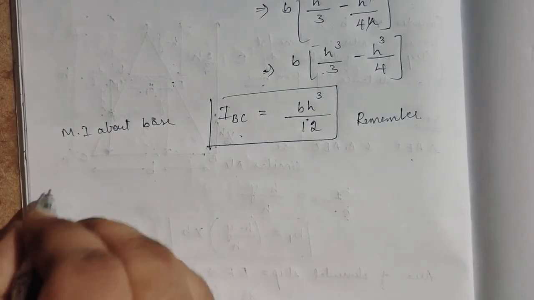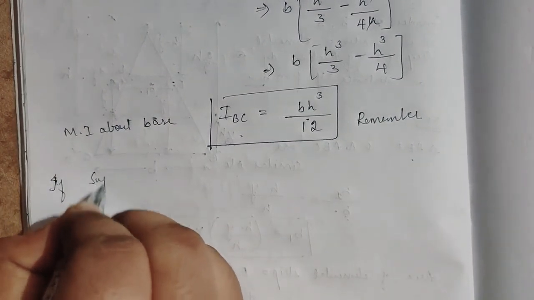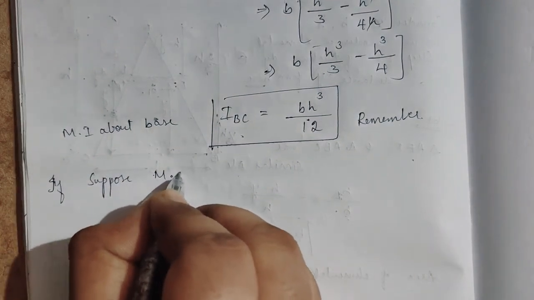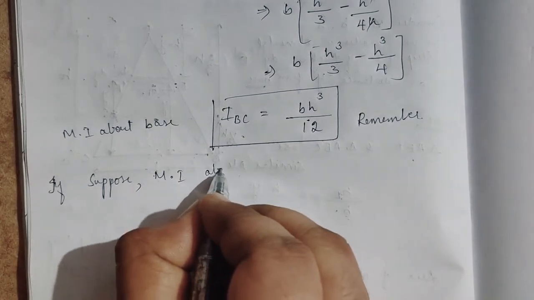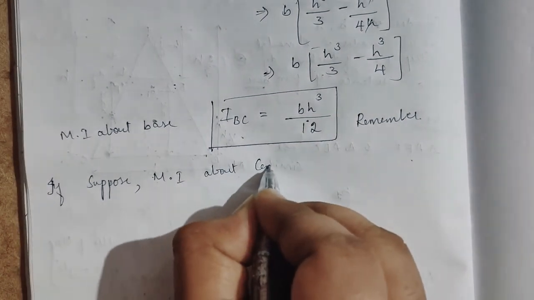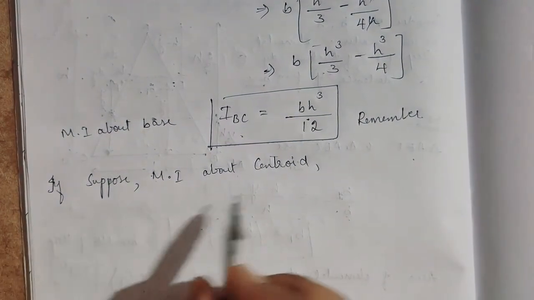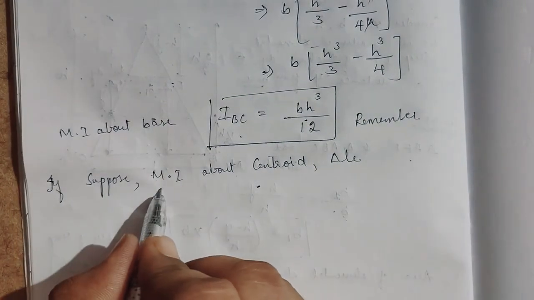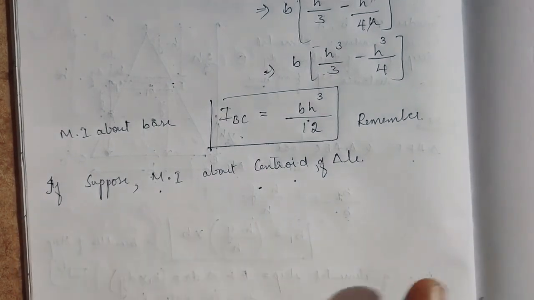Suppose I want to find the moment of inertia about the centroid of the triangle, then what would happen?